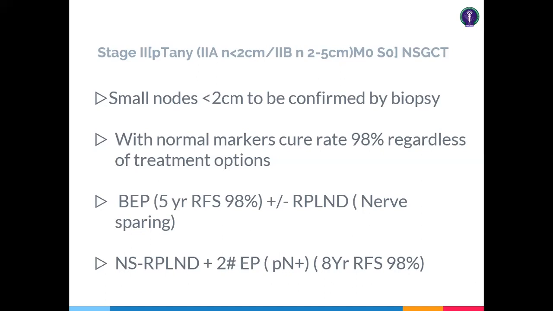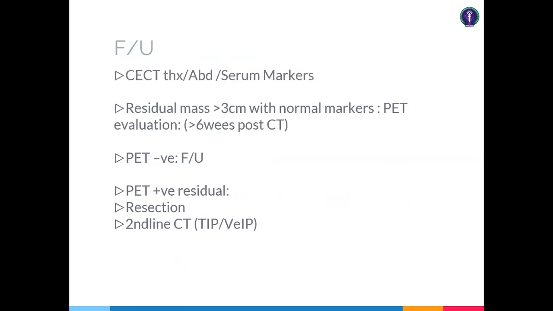Radiotherapy is not the primary line of treatment here, because non-seminomatous germ cell tumor responds very well to chemo rather than radiotherapy. So if you go for bleomycin, epirubicin, cisplatin, it has been seen that recurrence-free survival is 98%. Sometimes if there is nodal residual disease, you can go for an additional retroperitoneal lymph node dissection, or retroperitoneal lymph node dissection followed by epirubicin, cisplatin, which were used previously. Nowadays, chemotherapy is the main treatment modality in case of non-seminomatous germ cell tumor stage 2.